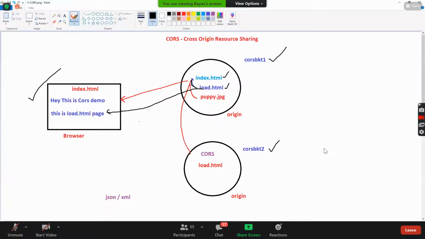Okay. And now what I do is I edit this index.html. Instead of giving this one, now I'll try to give this load.html endpoint, this endpoint. And this will not be visible. This line will not be visible, because why? There is no CORS here. And after that, we'll try to put the CORS JSON script a bit and try to refresh, and we should be able to get the load.html here inside this.